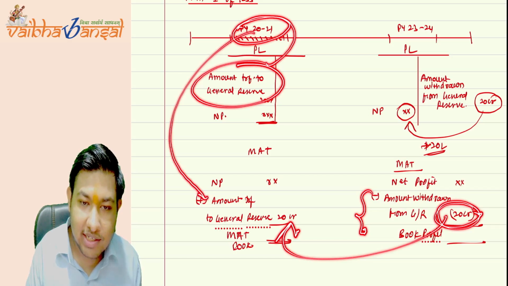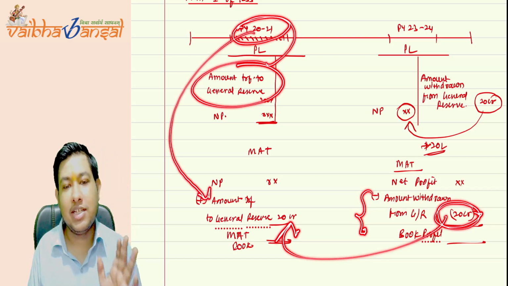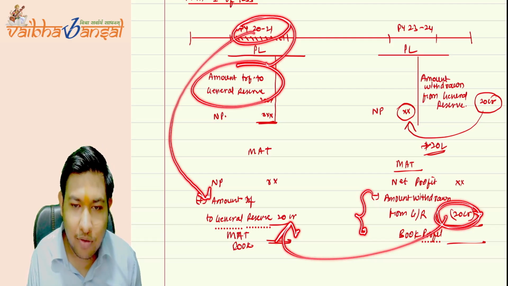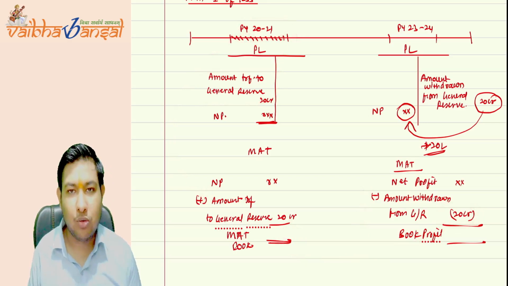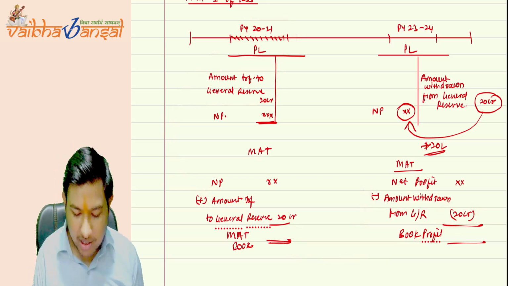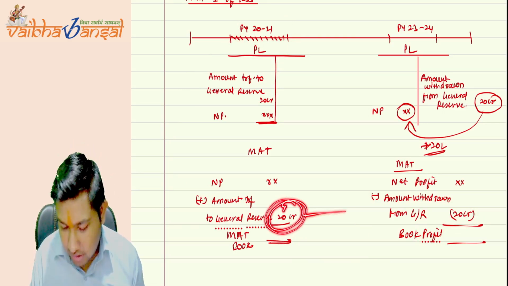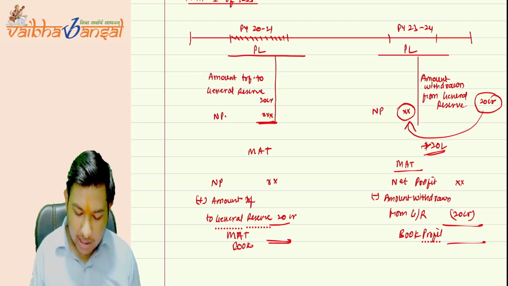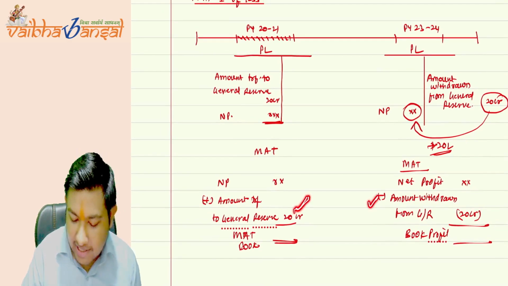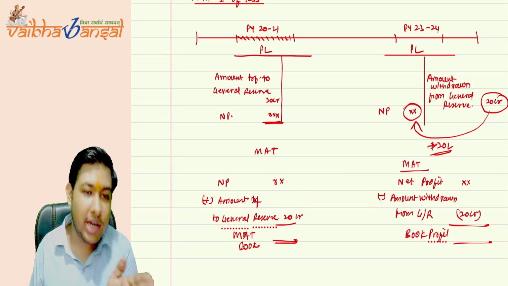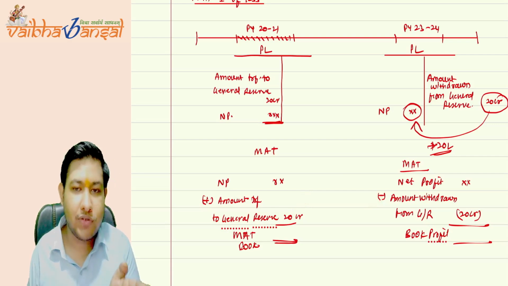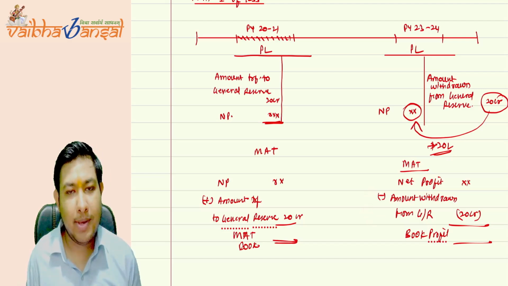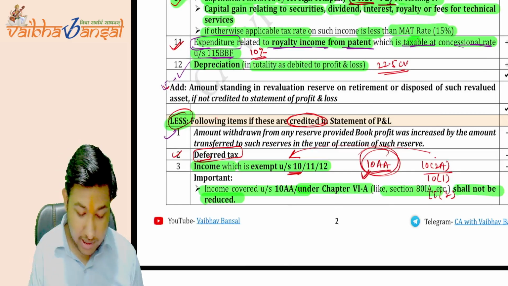So whether it is added, this is the main condition. Is it added in the net profit? Yes, it was added in the net profit in the year 2021. So it's okay. If it is added, then you can reduce it. If you have added 20 crore, then you can take the deduction. If you have not added 20 crore in the year of creation of such reserve, then you will not get deduction of this amount. Is this clear? Now, I'll read this.